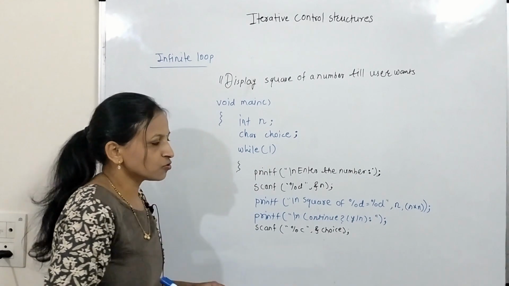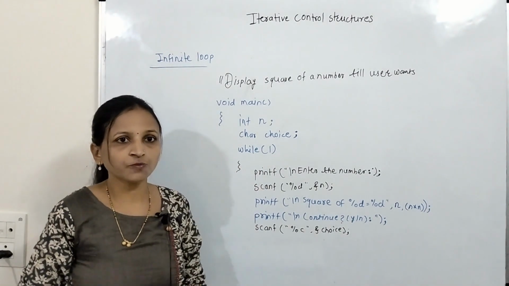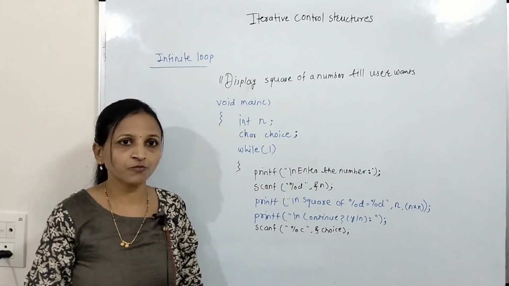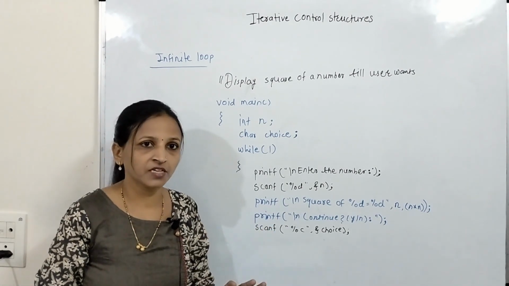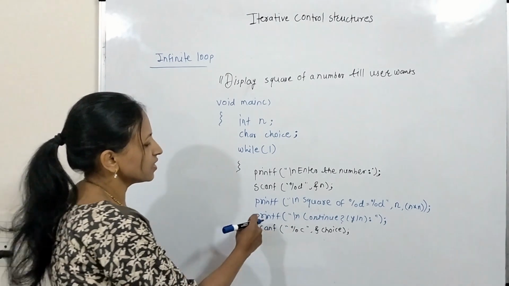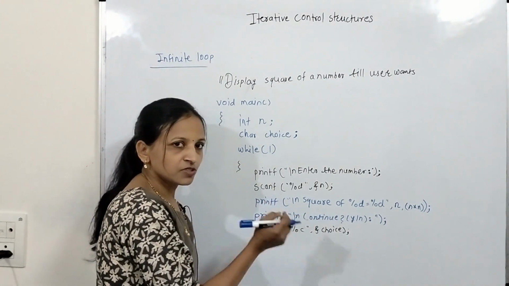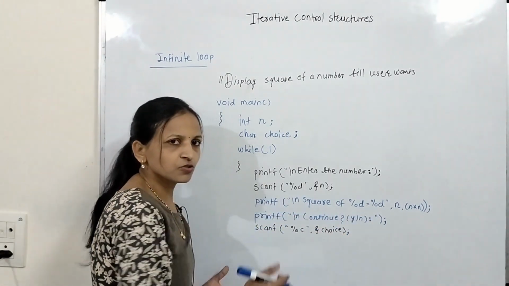Now we have to stop somewhere. It is our responsibility to stop somewhere with the help of the break keyword. We have to terminate the loop forcefully. Now in this case we can ask the user to continue. The user will enter either y or n, yes or no.